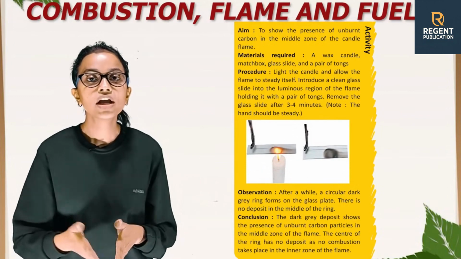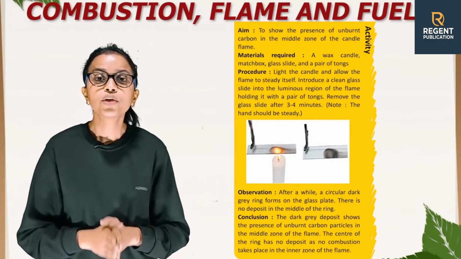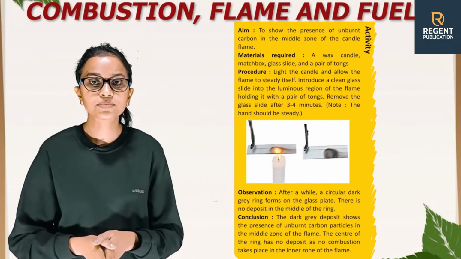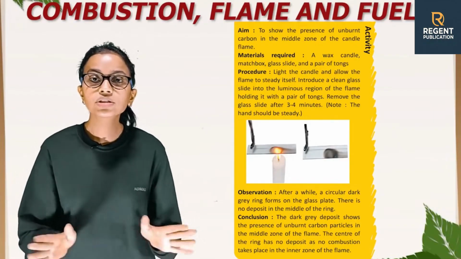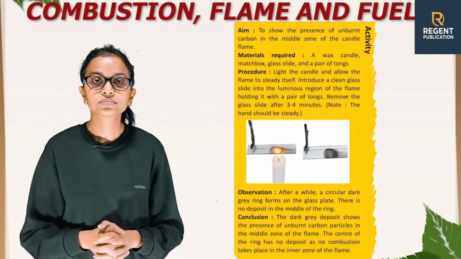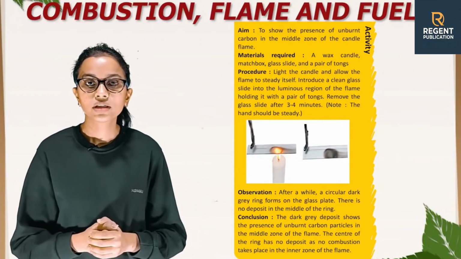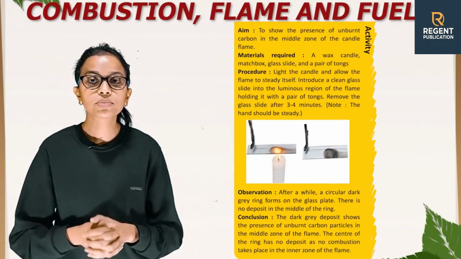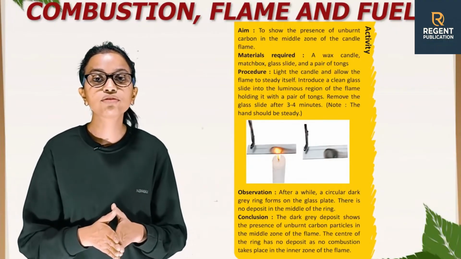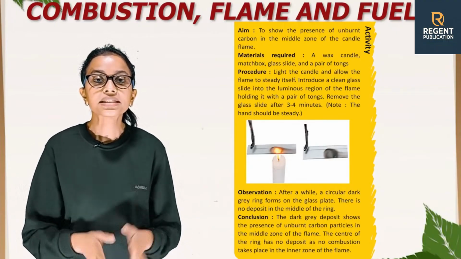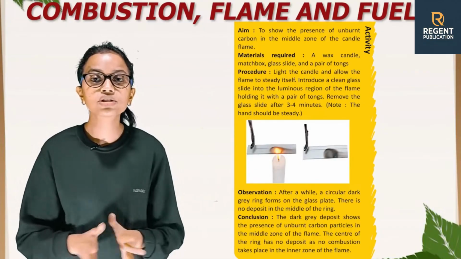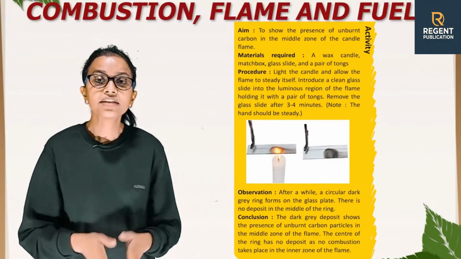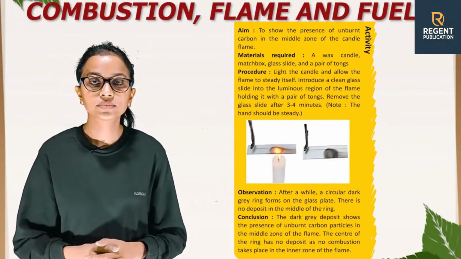Observation: after a while, a circular dark grey ring forms on the glass plate. There is no deposit in the middle of the ring. Conclusion: the dark grey deposit shows the presence of unburnt carbon particles in the middle zone of the flame. The center of the ring has no deposit as no combustion takes place in the inner zone of the flame.